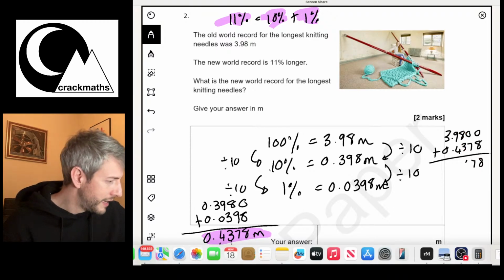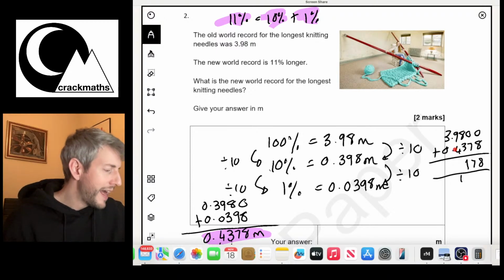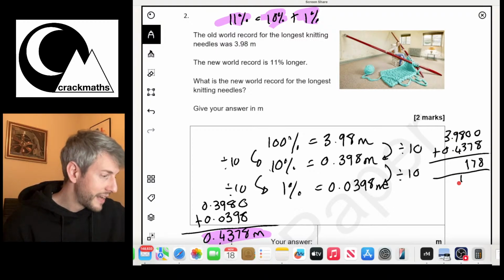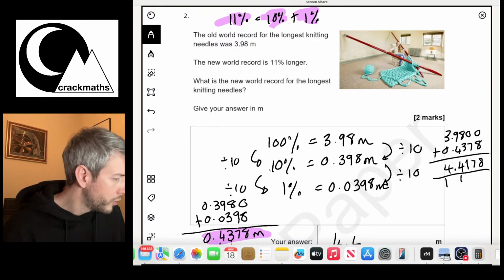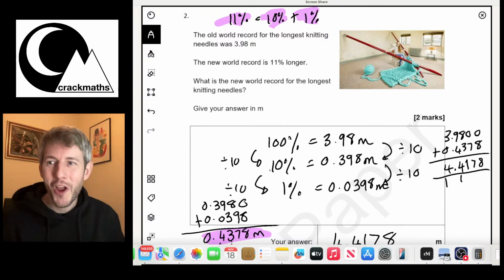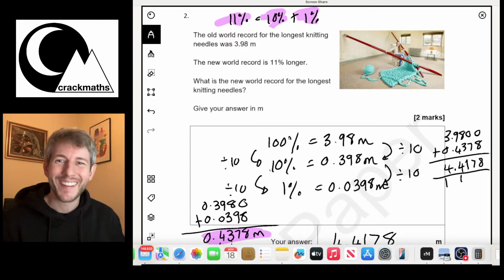So I'll put an 11 here and a 1 there. 9 add 4 add 1 is, 9 add 1 is 10. 10 add 4 is 14. So I'll put that here and a 1 there. And then 3 add 0 add 1 is 4. So here we go, we've got the new world record, which is 4.4178. And hopefully that's all correct.